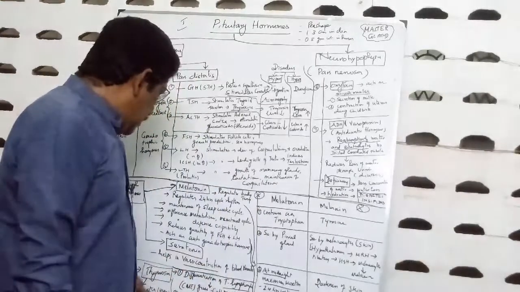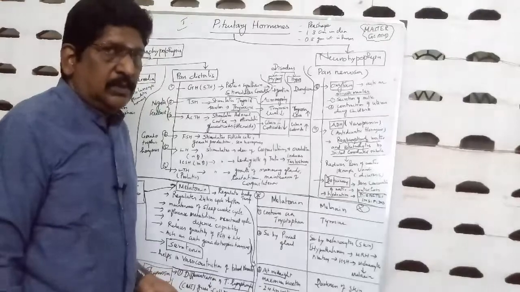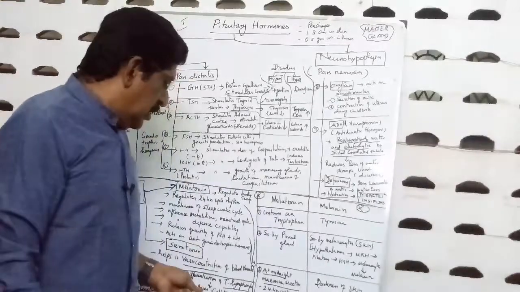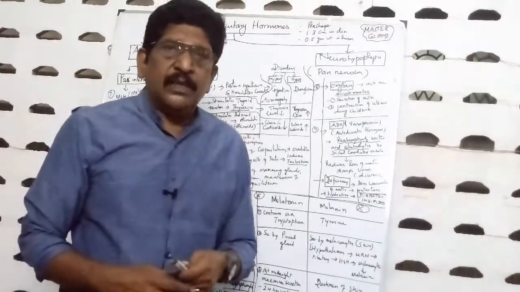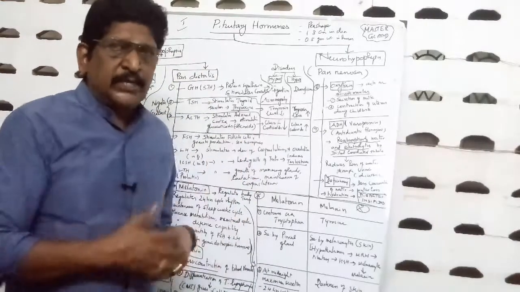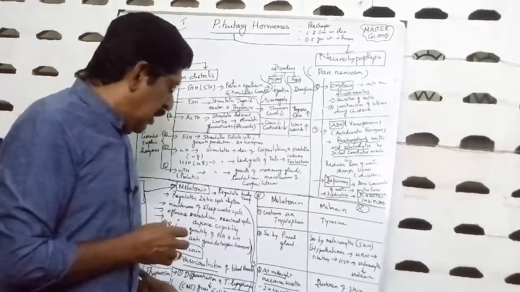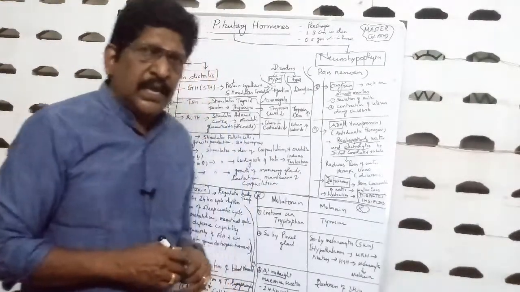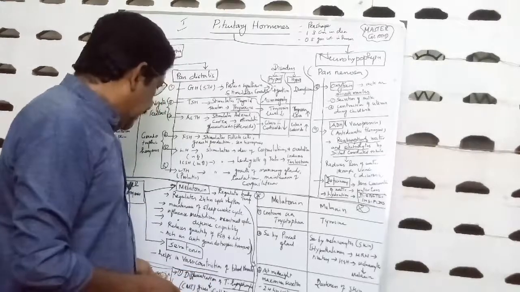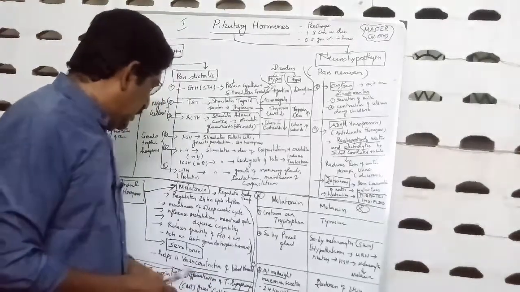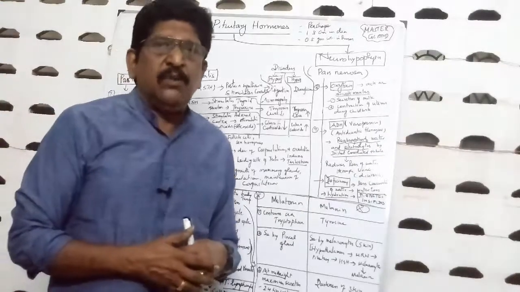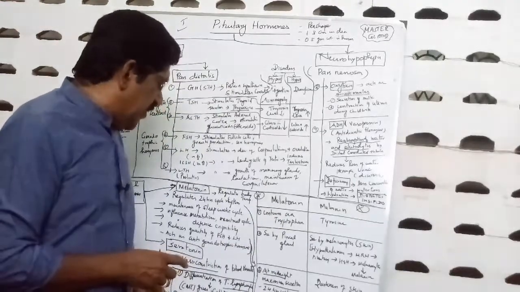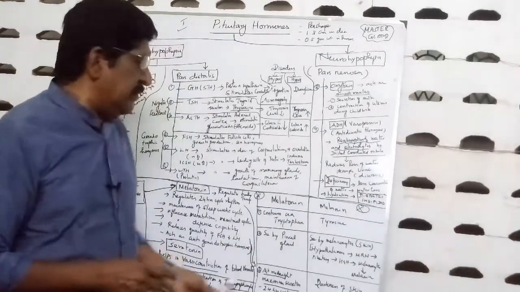This thymosin helps both. So it helps in the differentiation of T lymphocytes, by which it helps in cell-mediated immunity. And number two, it helps in the antibody production, by which it helps in the humoral immunity. So it is very important for our immune system. If the thymosin level becomes low, what will happen? The immune response will be very weak in our body. So the immune response will be very weak when the thymosin is less in our body.